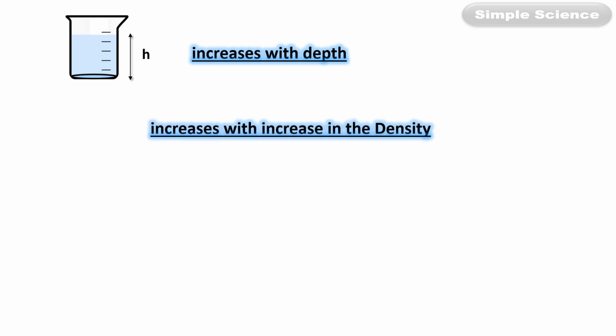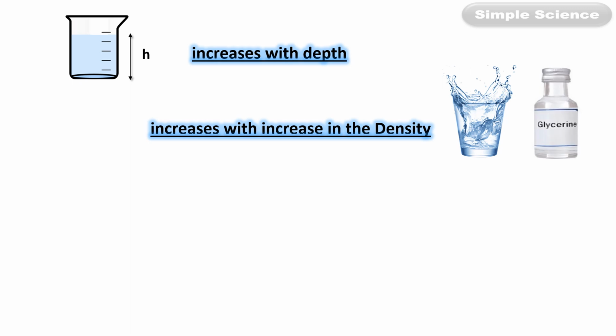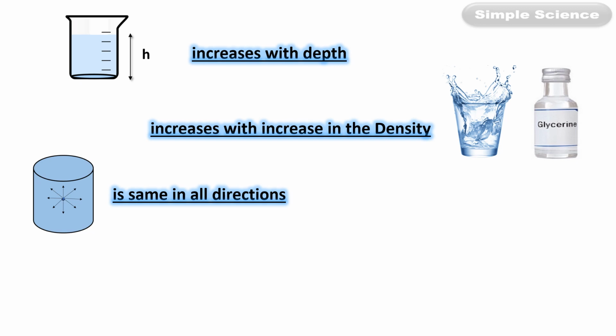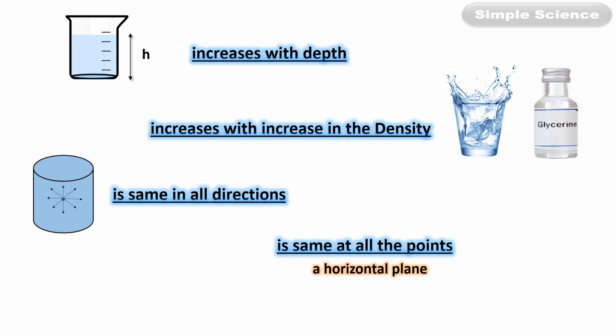Now let us summarize the laws of liquid pressure. First law: pressure increases with increase in depth from the free surface. More depth, more pressure. Second law: pressure increases with increase in density. If you take water and glycerine, the glycerine has more density, so its pressure will be more at the same point. Third law: the pressure is the same in all directions at a given point.